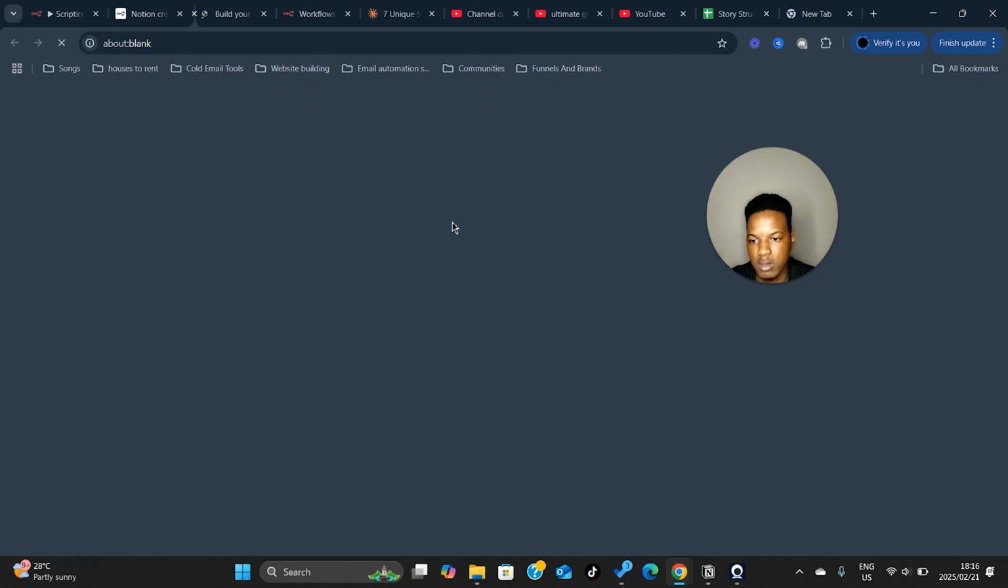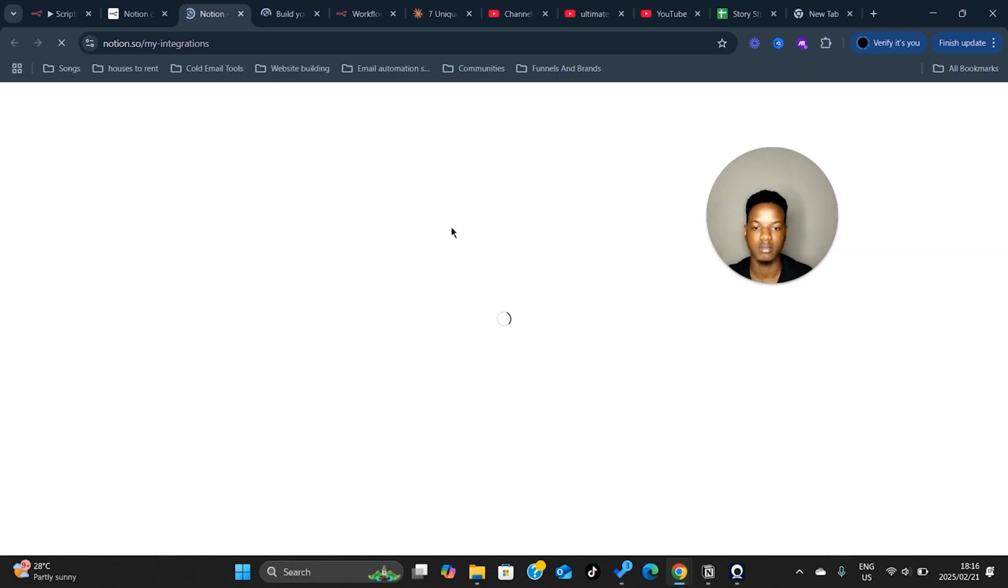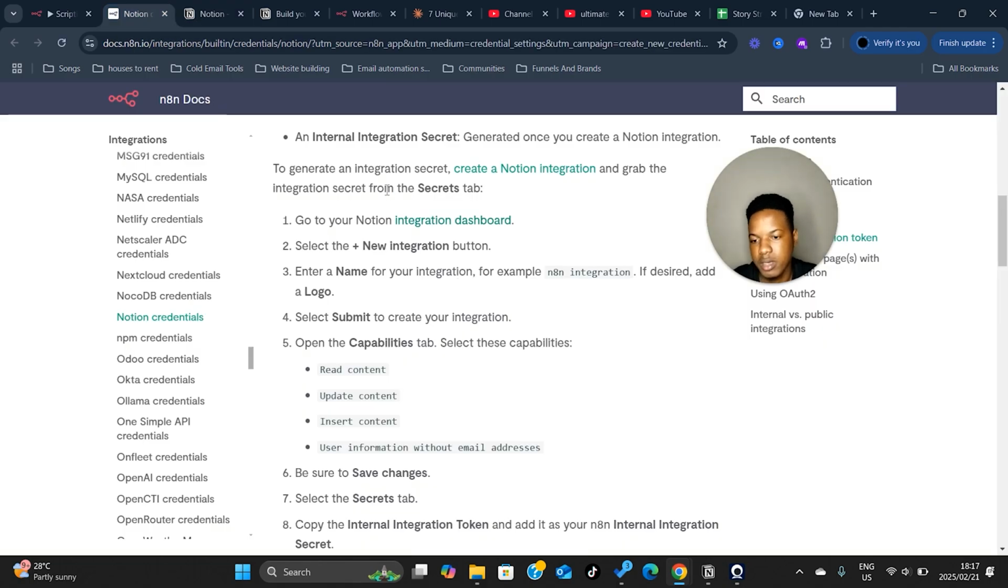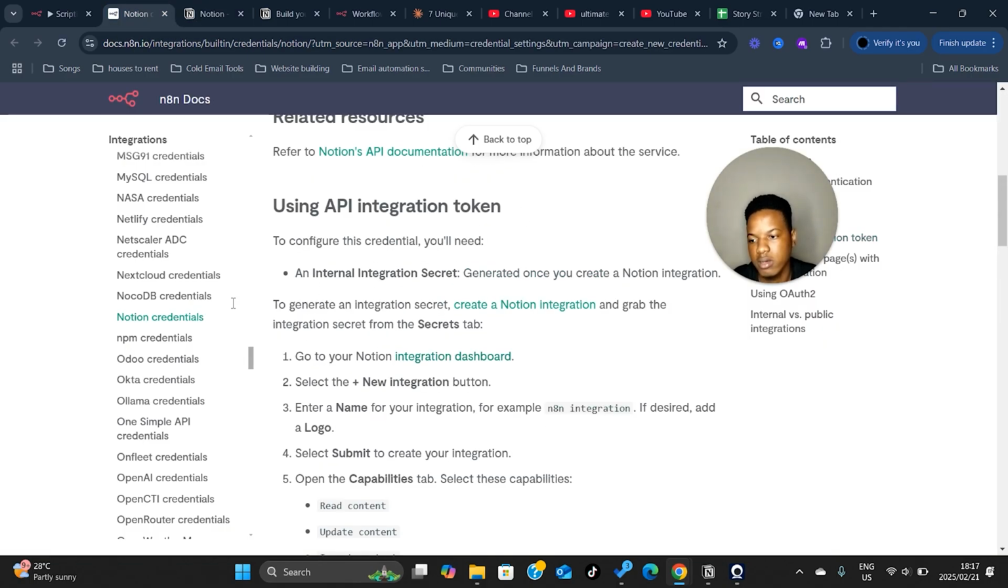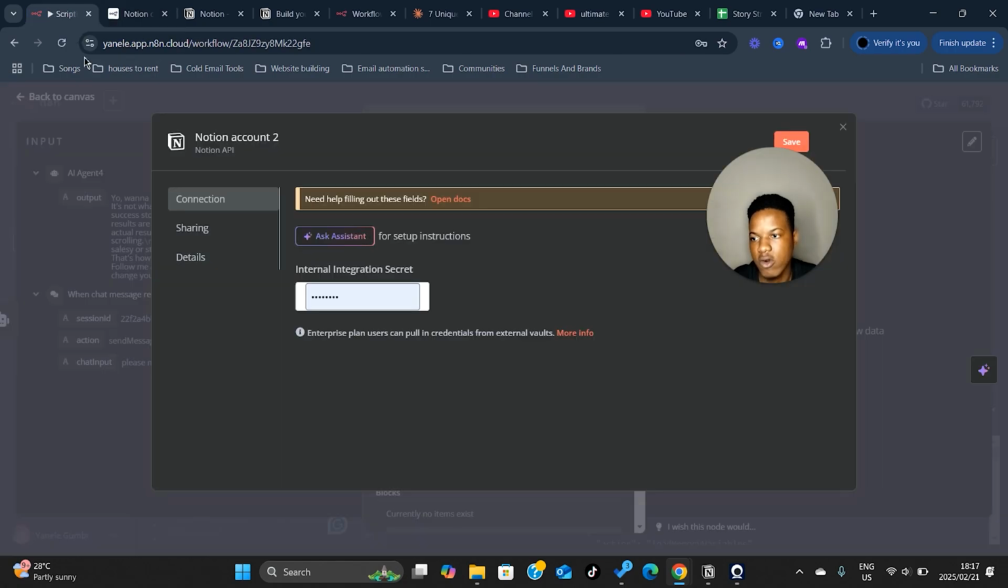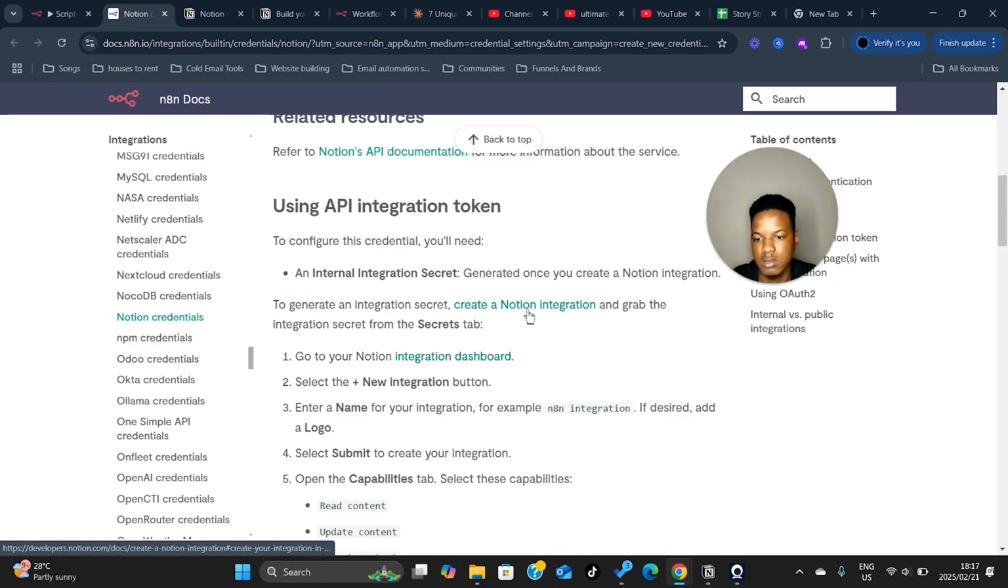So they have an integration over here, the Notion integration dashboard. Let's tap on that and let's see what happens. So what you're going to do is click on that hyperlink over here where it says create a Notion integration, on the Notion credentials from this documentation over here. You're going to click on that.